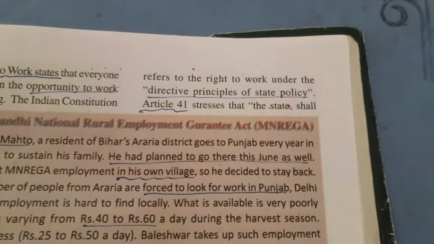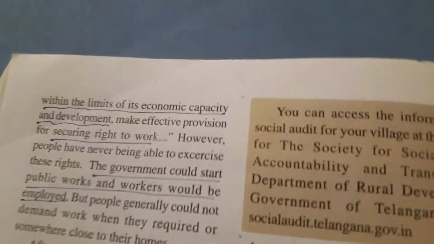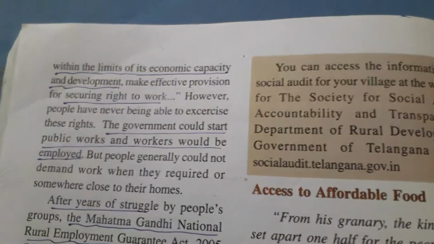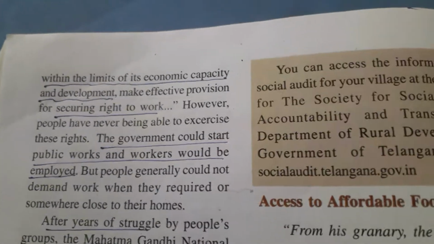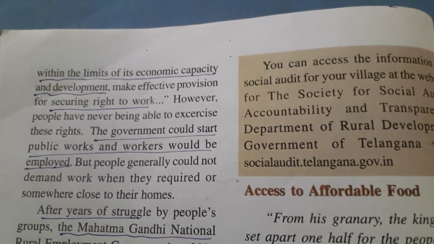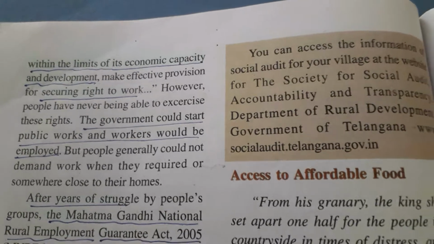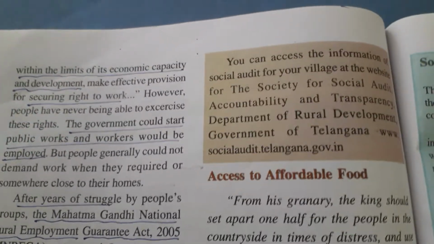Article 41 stresses that the state shall, within the limits of its economic capacity and development, make effective provision for securing the right to work. So the government should provide work to the people for a minimum of 100 days.